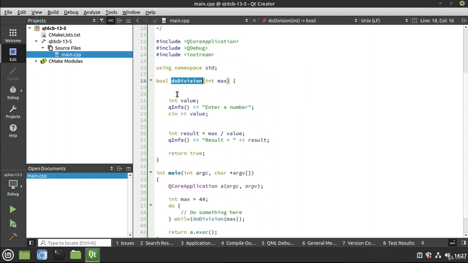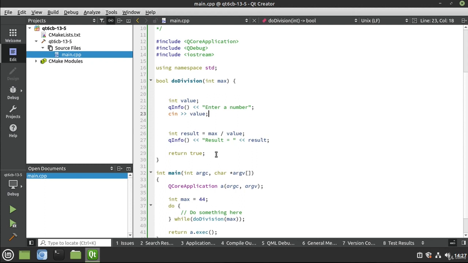I've got our function do division, which has got our little bit of code which has been problematic for us, where we're trusting C++ to see in a value, and if the user enters garbage, of course it's 0, and we get this nasty division by 0 error. And we want to convert this into a little bit safer code.